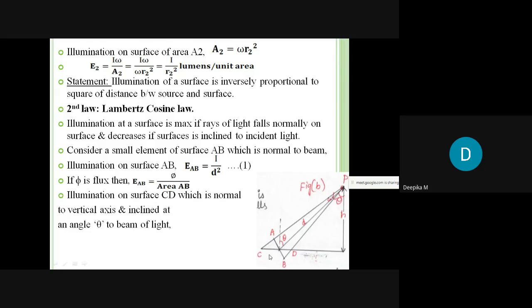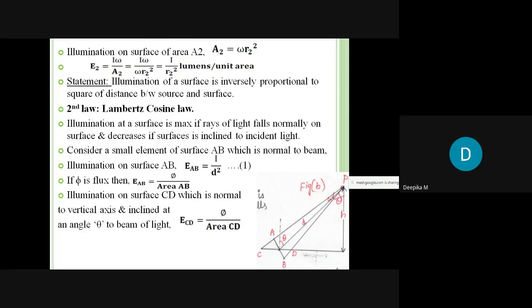And now you can see here, this CD is the surface, and it is normal to the vertical axis. You can see here, this CD is perpendicular to the vertical axis. That is, the angle between the vertical axis and the CD is 90 degrees, and it is inclined at an angle theta to the beam of light. So the surface will be inclined at an angle to the light beam. This is the consideration I am going to take.